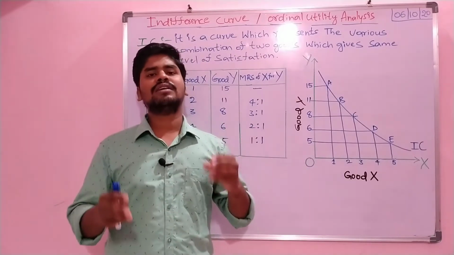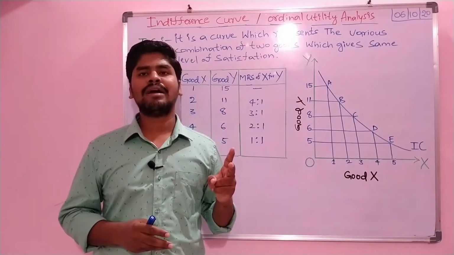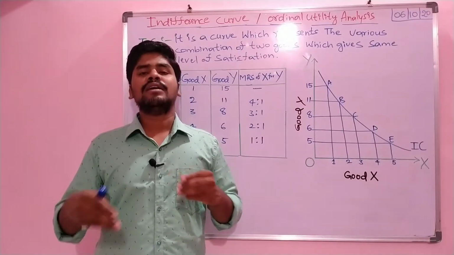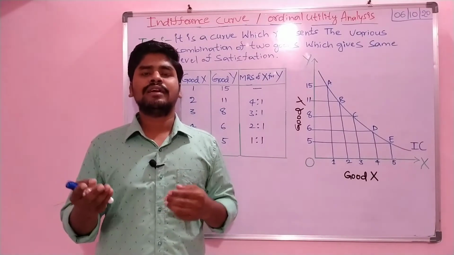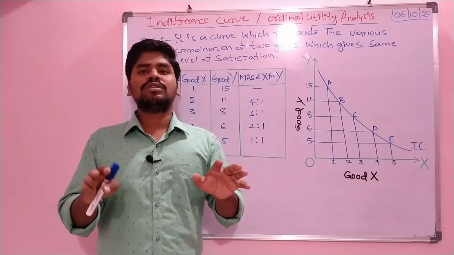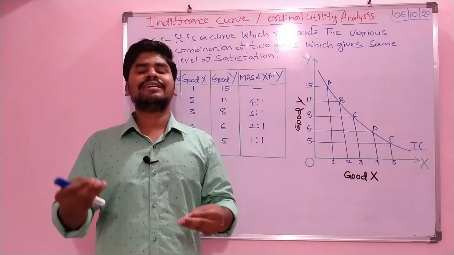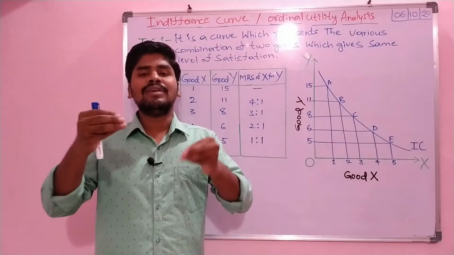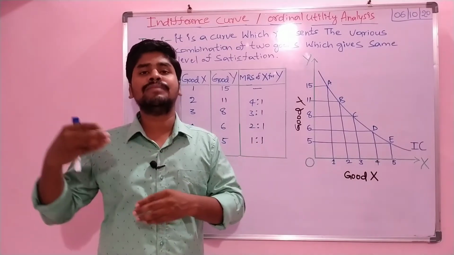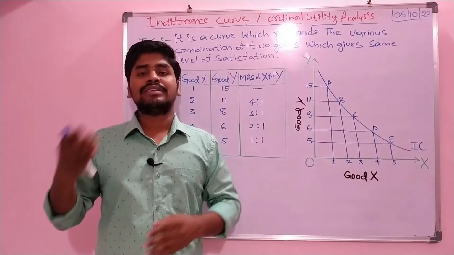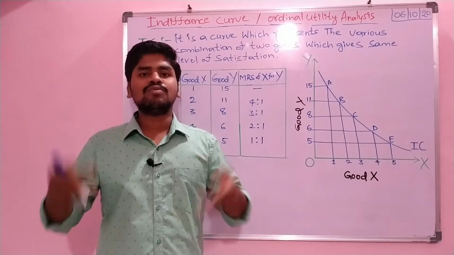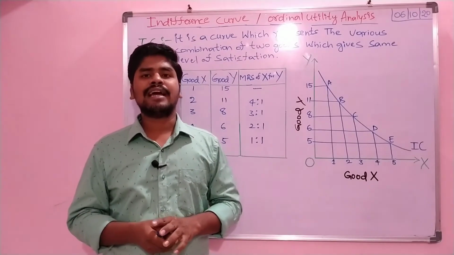When the consumer consumes X and Y, two commodities, in one combination, and at the same time consumes a second combination of the same X and Y commodities, if we compare both combinations, how does the consumer get satisfaction? In the first combination he may get less satisfaction, and in the second combination he may get higher satisfaction. That is, we can give a rank to the satisfaction. So that is how we can easily understand ordinal utility.